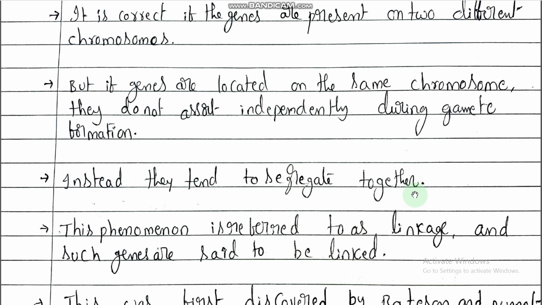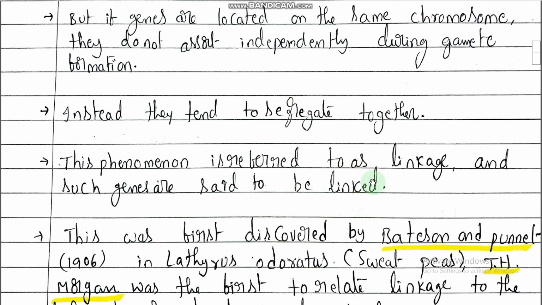Both the genes are received by the gametes. If the genes are present on the same chromosome, they segregate together. This phenomenon is referred to as linkage. Link means bond. As such, genes are said to be linked genes.